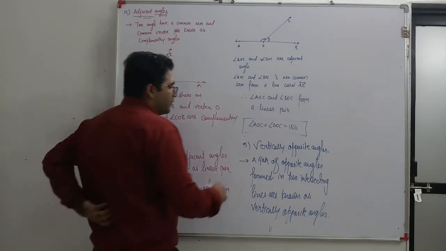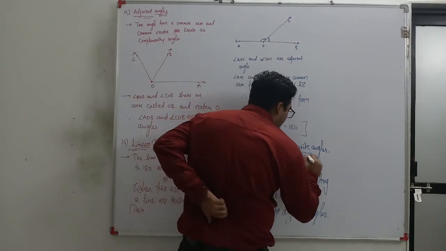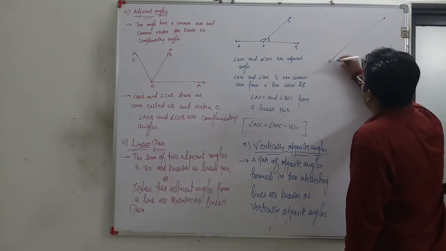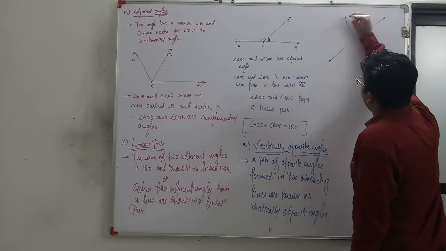So when opposite angles are formed by two intersecting lines, we have two intersecting lines. This is the first line, this is the second line.